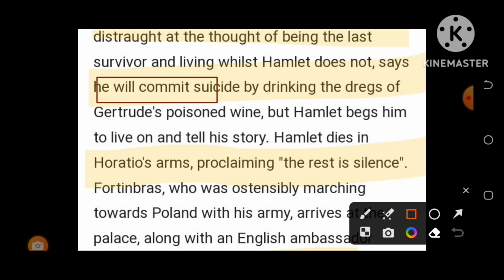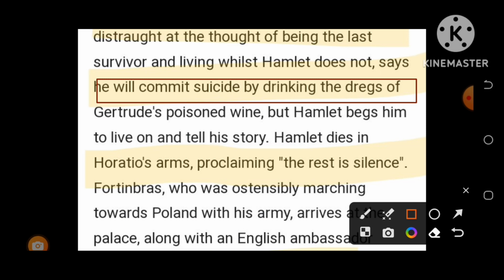He will also commit suicide. Yes, it was Horatio, the old and trusted friend of Hamlet. But Hamlet begs him to live.